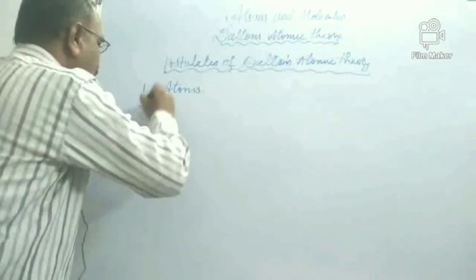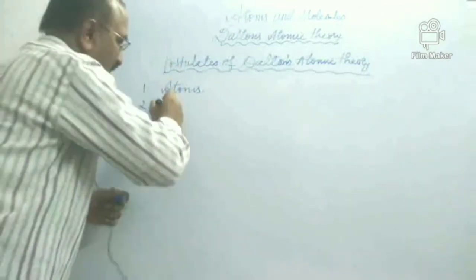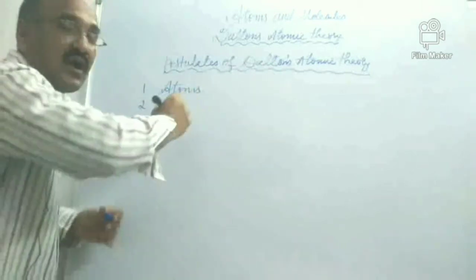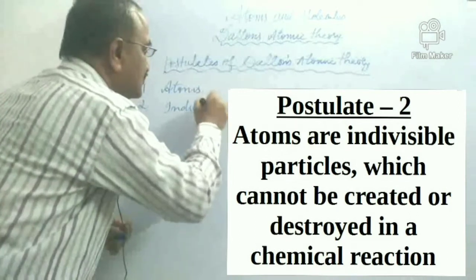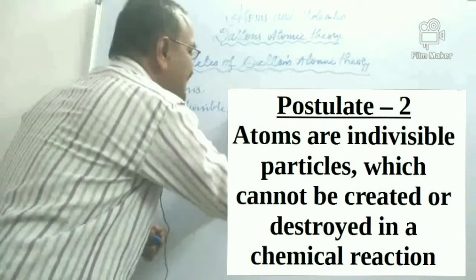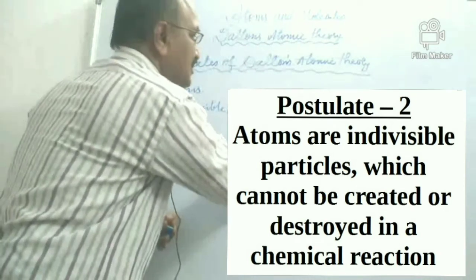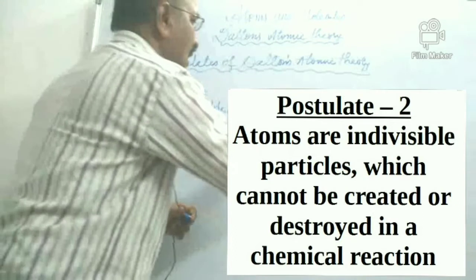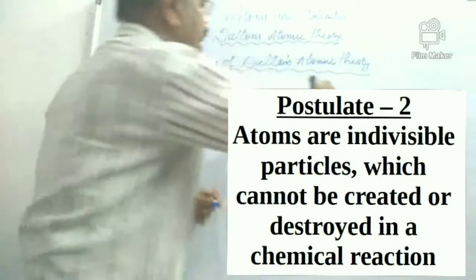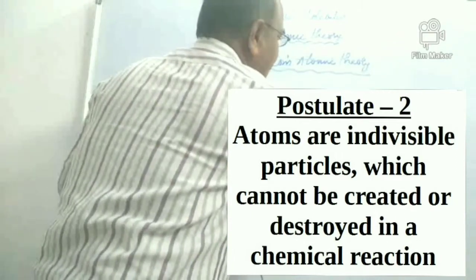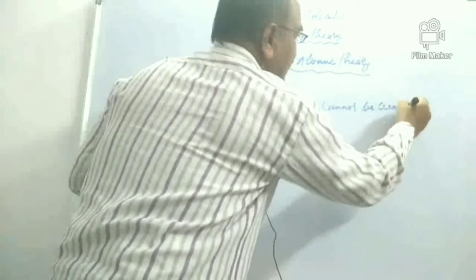Now the second postulate of Dalton's atomic theory: atoms are indivisible. Next, they are indestructible, that you cannot destroy them. The next, they cannot be created.